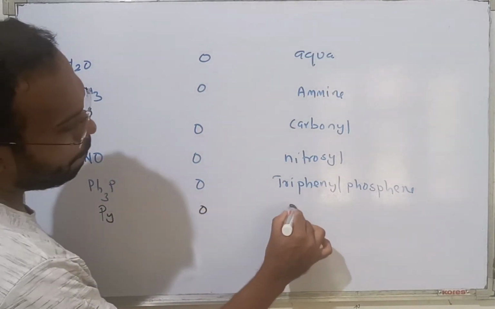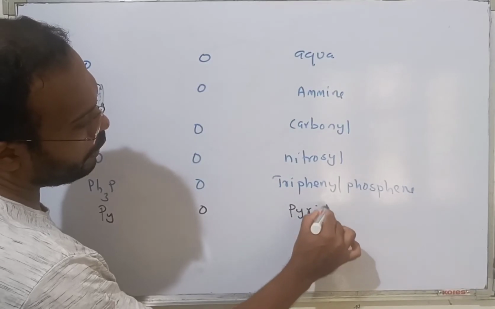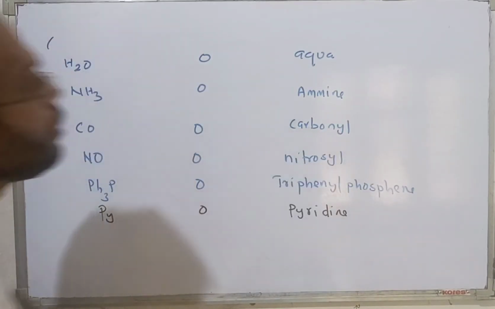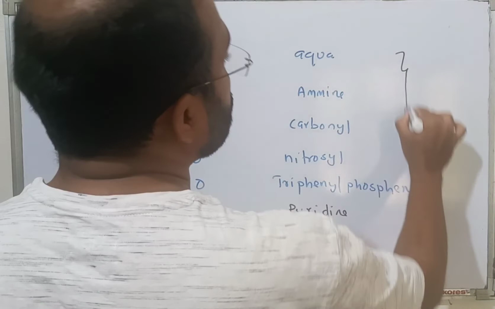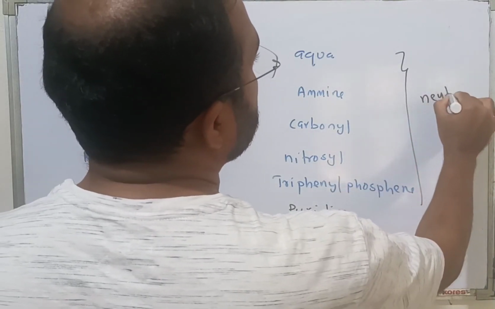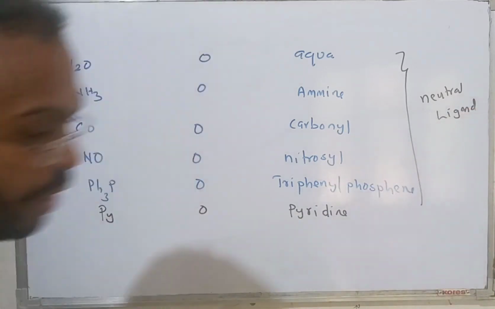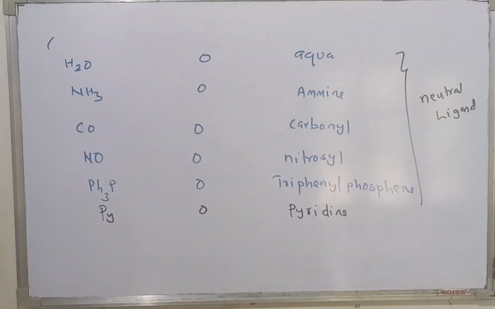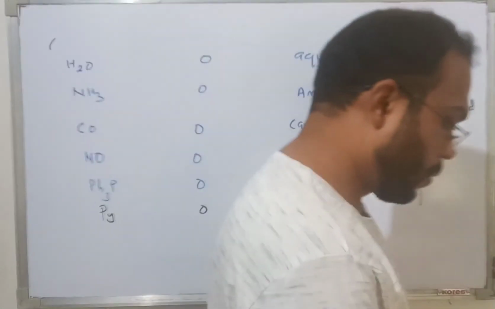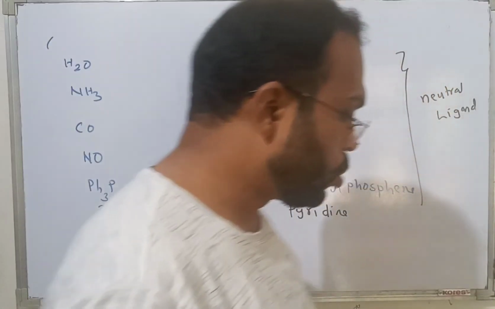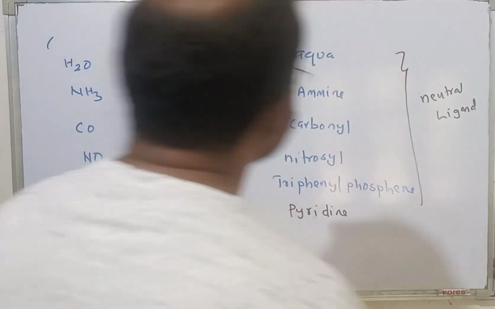Pyridine. These all are neutral ligands. The majority of ligands are negatively charged. Some of them are neutral. Very few are positively charged ligands. That's very rare. We will discuss when examples come. Okay. Therefore, this is all about the ligand.